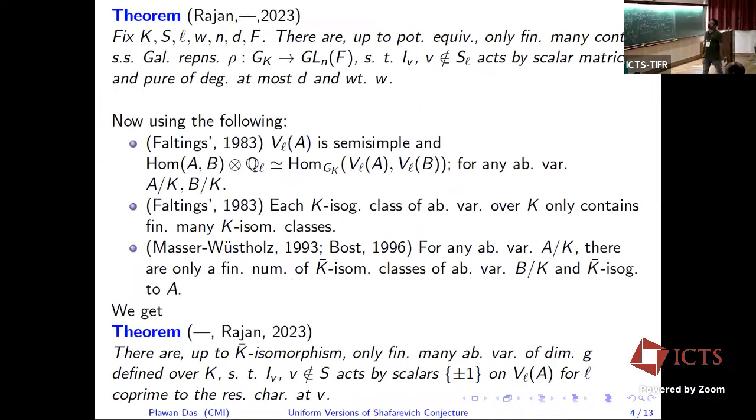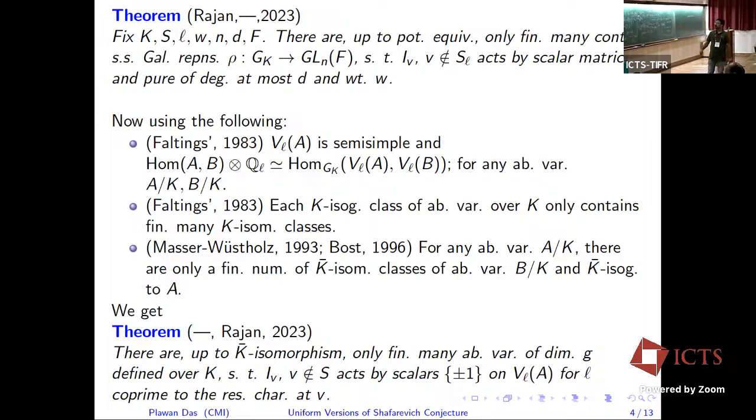Then using these theorems, we can have a finiteness theorem like the Shafarevich conjecture. But here we are getting it up to k-bar isomorphism, because the representations are potentially isogenous, and using Tate's theorem I will get up to potential isogeny. And then using this result by Bost, this is because of Faltings' theorem, Raynaud and Zarhin gave a different proof of that statement, that k-bar isogeny classes contain finitely many k-isomorphism classes. For k-bar isomorphism classes also this statement holds, and using this I will get that up to k-bar isomorphism there are finitely many abelian varieties.